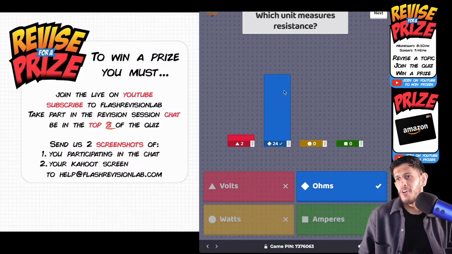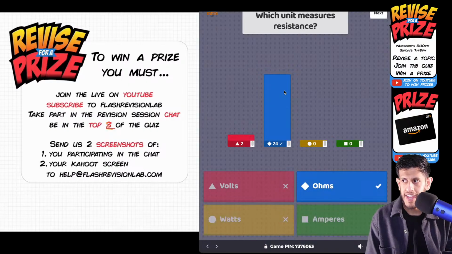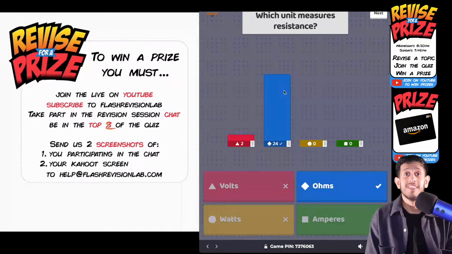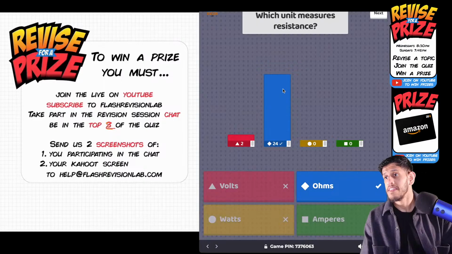Most people put ohms. Some people put volts. Remember, volts is a measure of potential difference, guys, okay? So unfortunately for the 2 of you that said that, volts is incorrect. Ohms is a measure of resistance. Ohm's law, remember, talks about resistance. That is the unit for that.